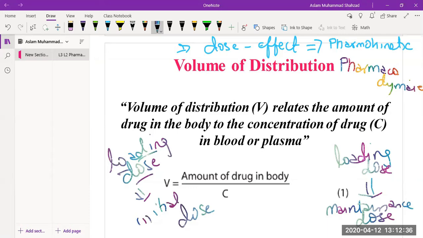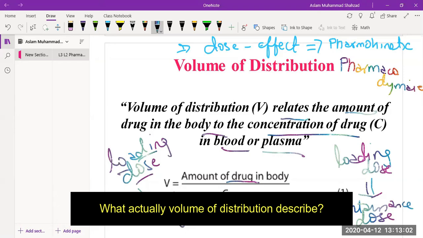If you see in this slide, volume of distribution relates the amount of drug in the body to the concentration of the drug in the blood or plasma. It is calculated by this formula: V is equal to the amount of drug in the body over C, where C stands for concentration.